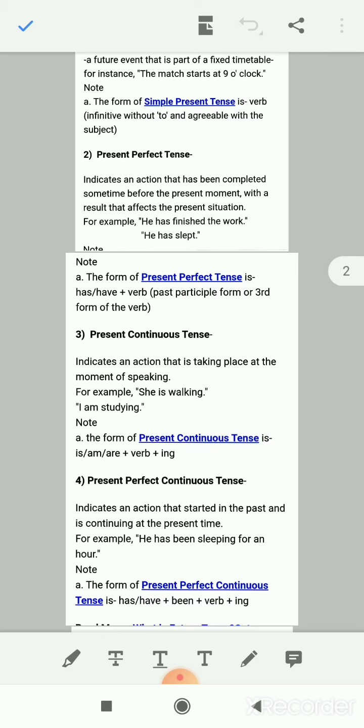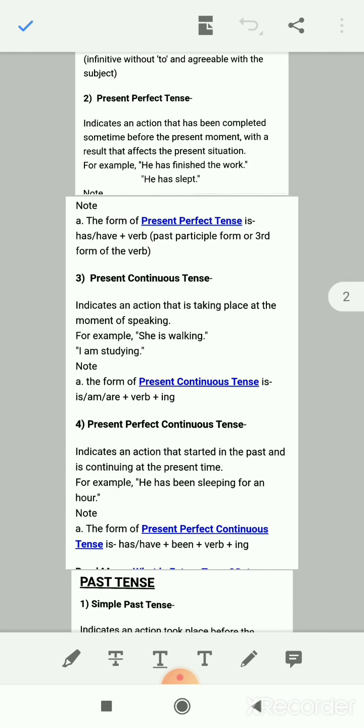I have done. It means that you are using present perfect tense. At that particular moment you had completed the work, few minutes or few seconds or 1 minute before. So we will use present perfect tense.